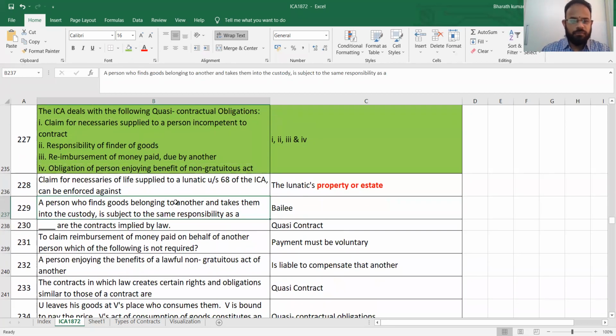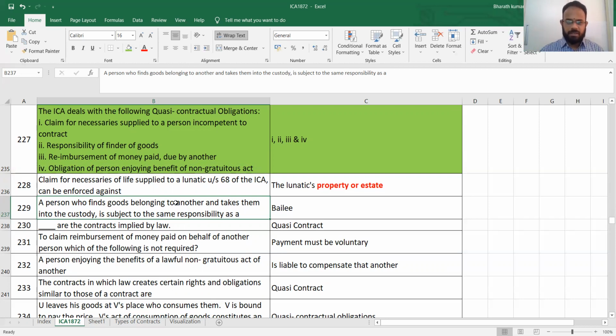Yes, the person who finds the goods belonging to another and takes them into custody. Now, for example, I have a laptop. I am giving it to another person and say, please take care of it for 3 days. I will come back and get it from you. Who am I? I am called the bailor. I am giving it to one person who is taking care of that with custody. They are called the bailee. This agreement is called bailment.